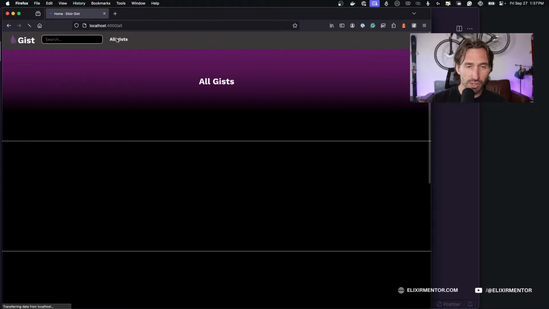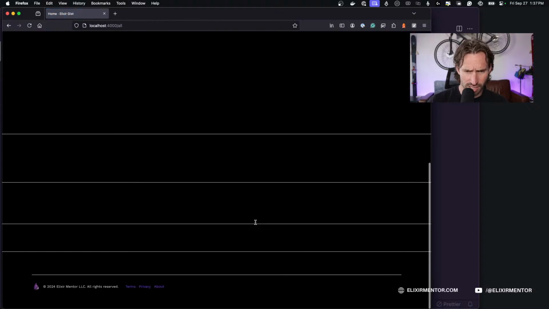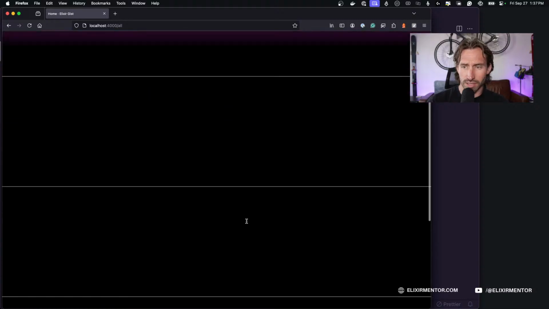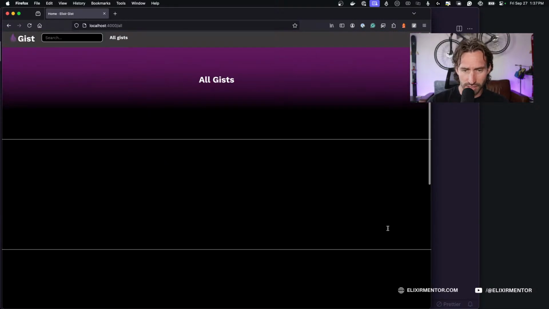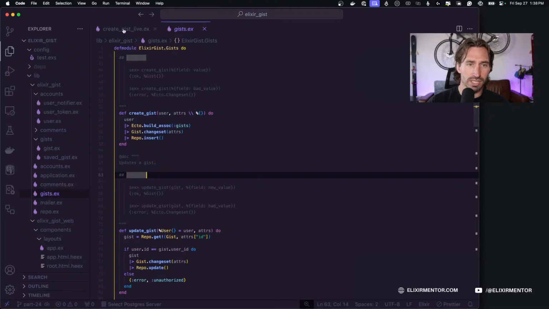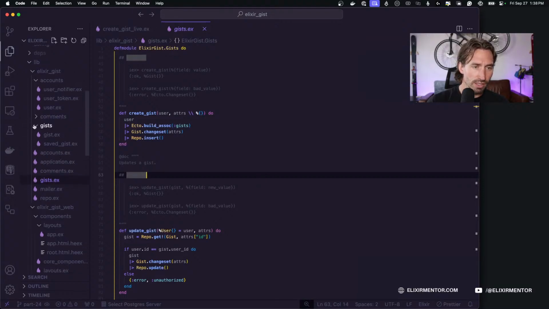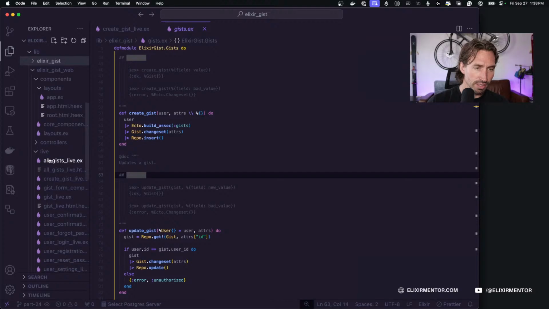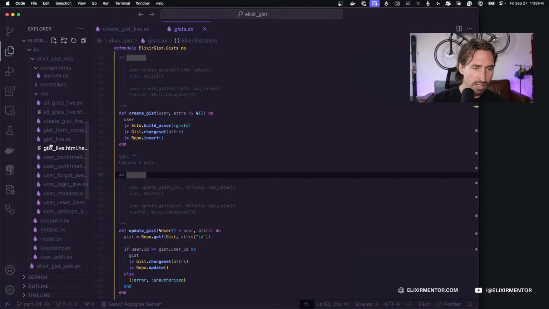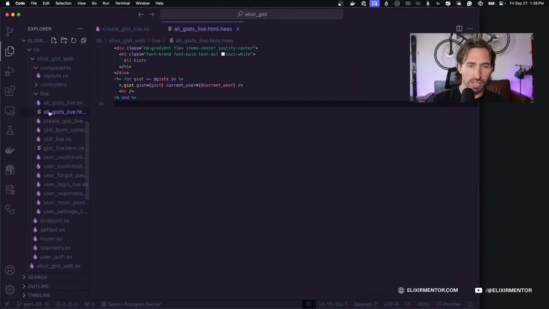And then if we go to all gists, you can see them here, but our text looks like it's black. Let me just make a quick adjustment there. Sorry guys, I've got to remember this project. Okay, this is it.